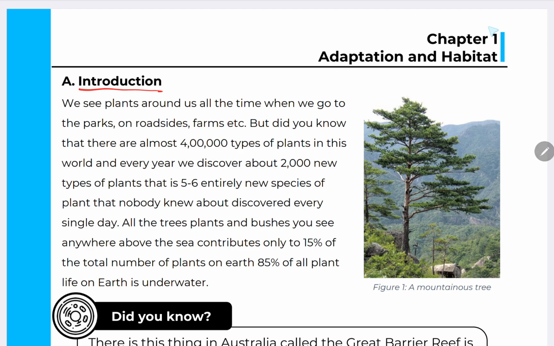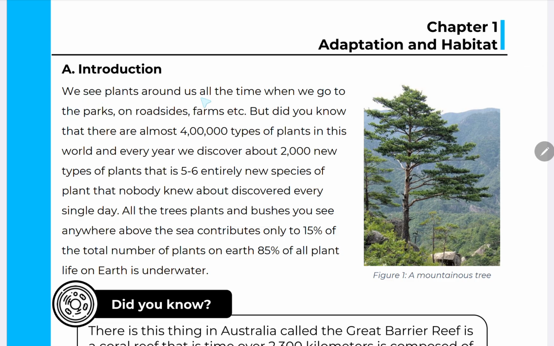Introduction. We see plants around us all the time when we go to the parks, on roadside, farm, etc. But did you know that there are almost 4 crore types of plants in this world, and every year we discover about 2000 new types of plants, that is 5 to 6 entirely new species of plants that nobody knew about, discovered every single day.